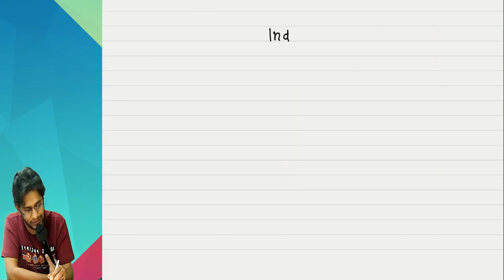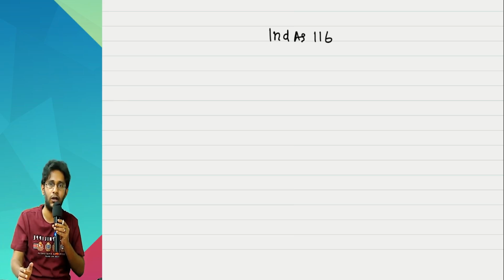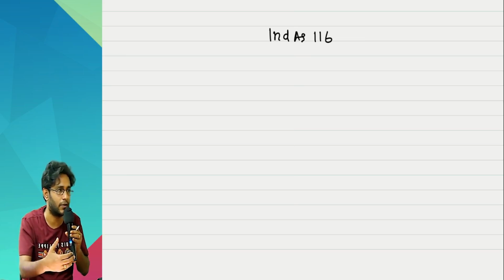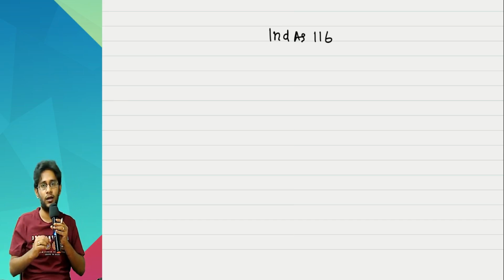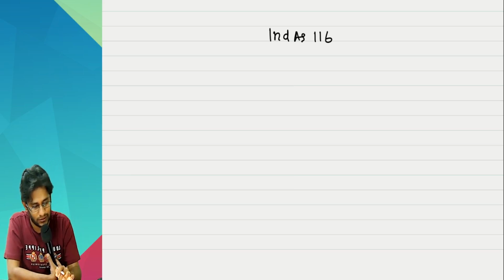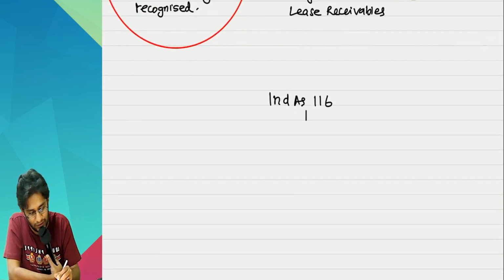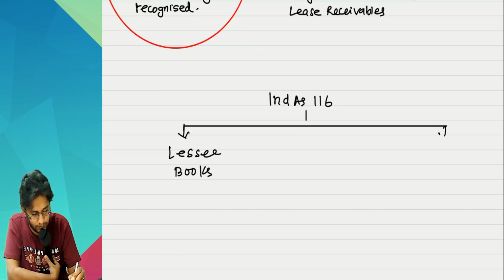Now in Ind AS 116, the present picture is like this. Sir, questions like lease liability accounting, what accounting is done in the lessor's books, all this, there's a lot of theory in between till we reach there. But I'm telling you in advance what the ultimate accounting is going to be, so that you will be able to appreciate why we are learning these theory aspects. In Ind AS 116, you will not first classify like this. You will classify directly accounting in the books of lessee and in the books of lessor.